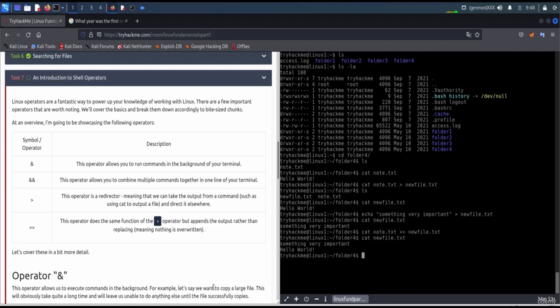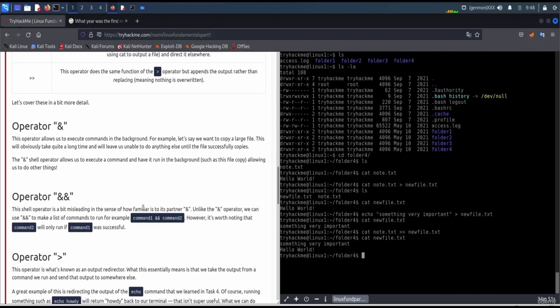Okay, so let's get back to here again. Operator AND. The operator allows us to execute commands in the background. For example, let's say we want to copy a large file. This will obviously take quite a long time and will leave us unable to do anything until the file successfully copies. The AND shell operator allows us to execute a command and have it run in the background, allowing us to do other things.